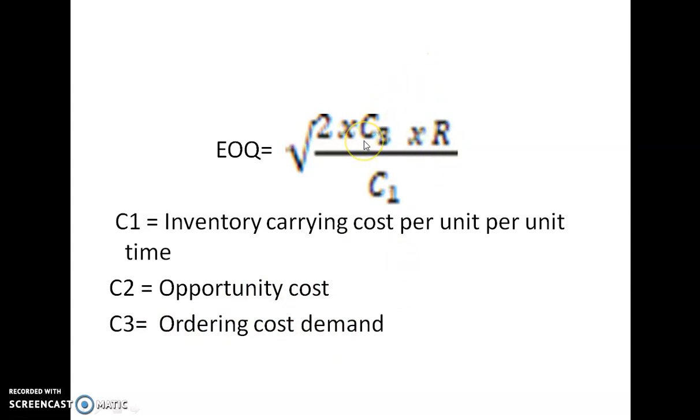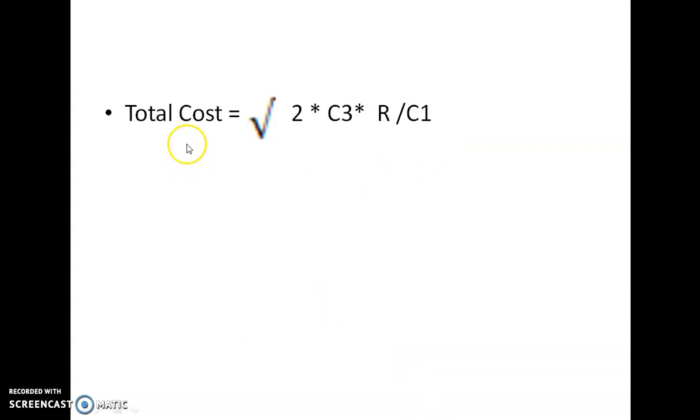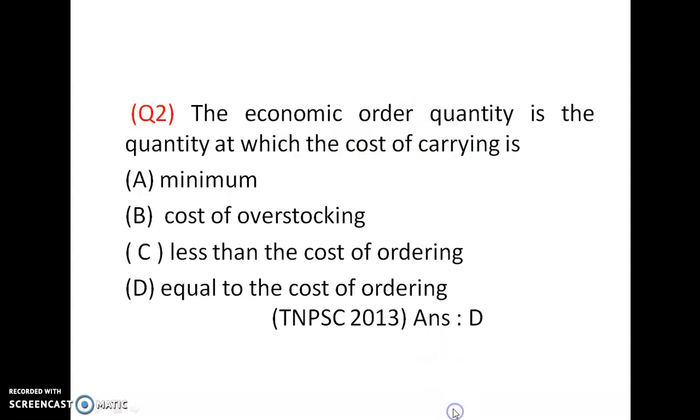C1 is the inventory carrying cost per unit time. Total cost is square root of 2 C3 R C1, not divided by C1. Square root of 2 into C3 into R into C1.